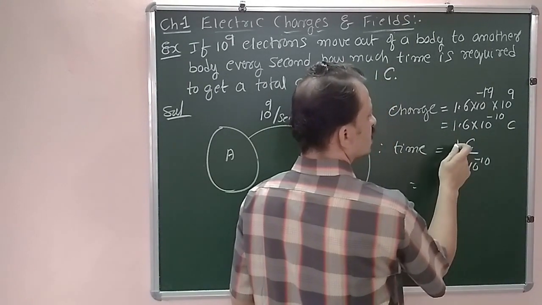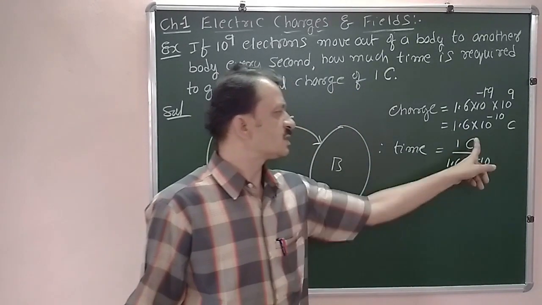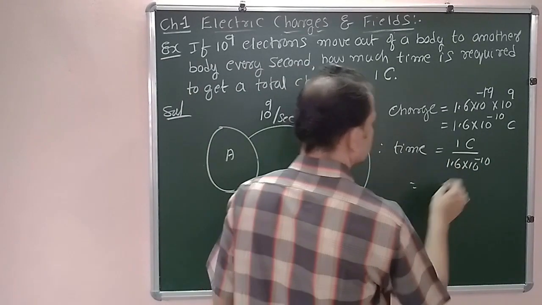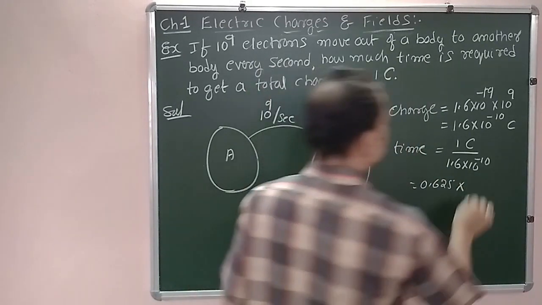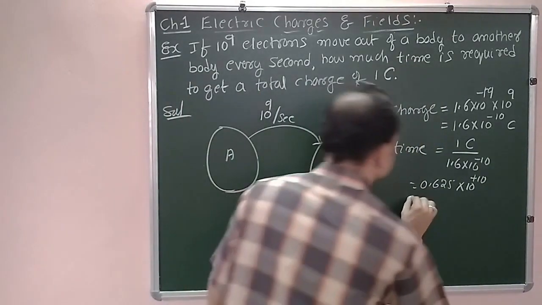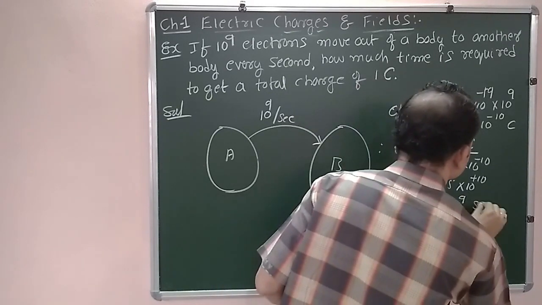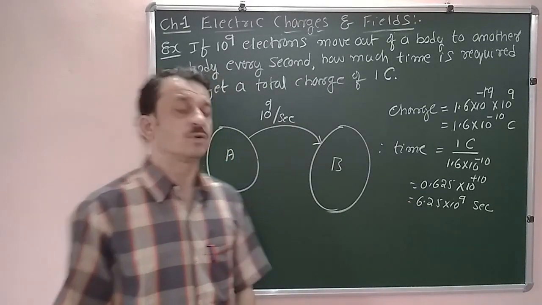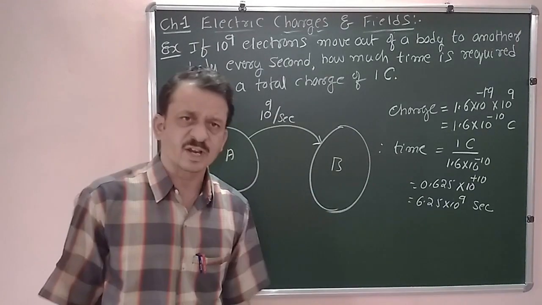Therefore, the time taken to transfer the entire charge of 1 coulomb is got by dividing 1 coulomb of charge by this number. 1 divided by 1.6 that we have calculated earlier, 0.625 into 10 to the power of plus 10. Okay. T is equal to 6.25 into 10 to the power of plus 9 seconds. Now this much time is required to transfer 1 coulomb of charge from A to B. This is in terms of seconds.